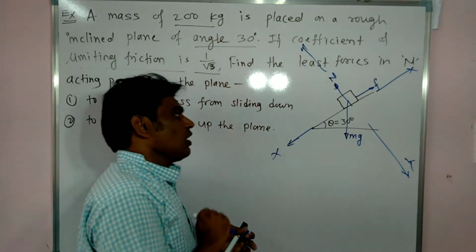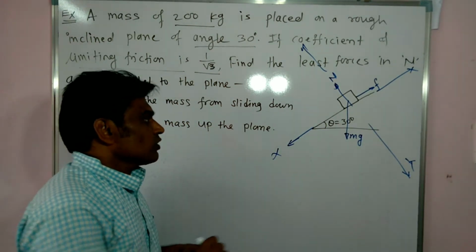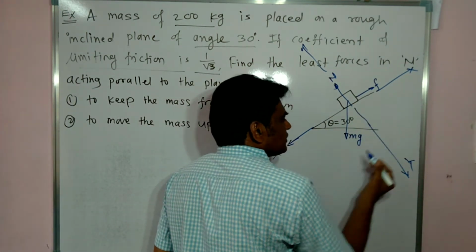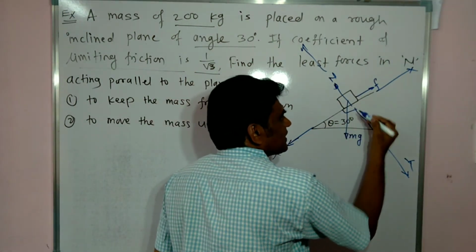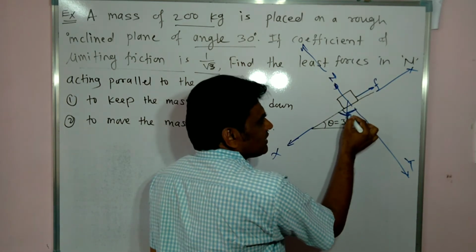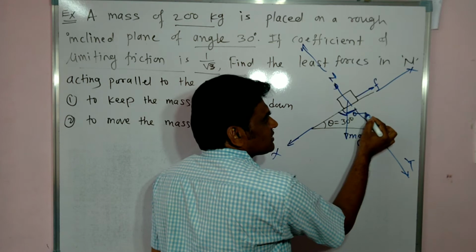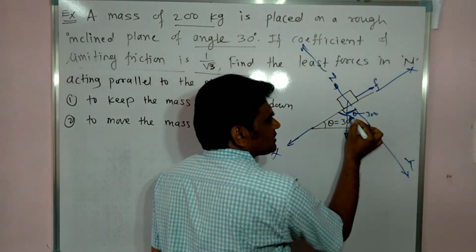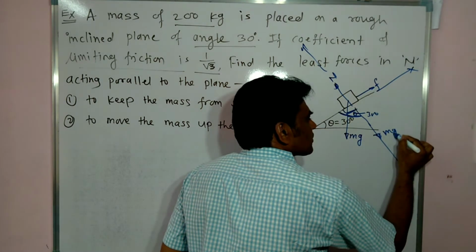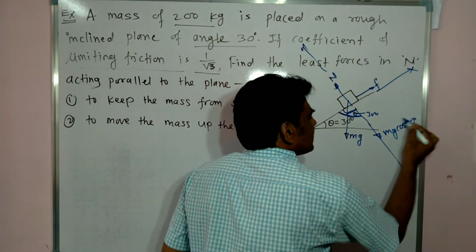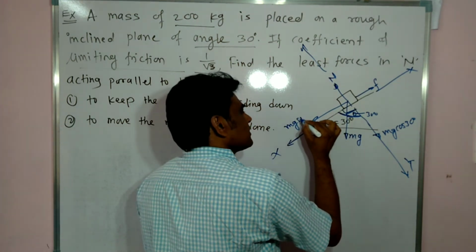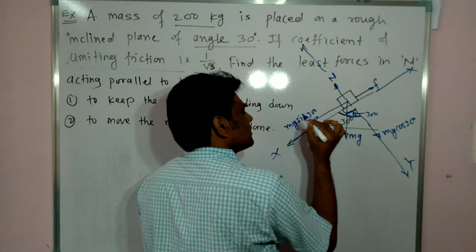Now look, you resolve this mg. This angle is theta, this angle is 90 degrees, so this angle will be 90 minus theta. So definitely this angle is theta, and this theta is equal to 30 degrees. So this component will be mg cos theta, means mg cos 30. And the component perpendicular to this will be mg sin 30.